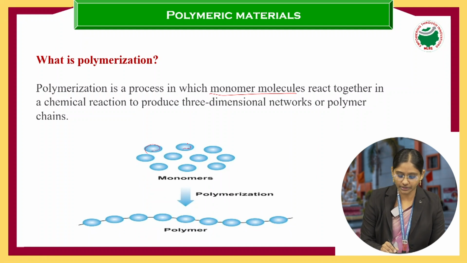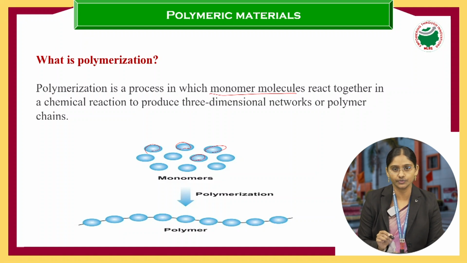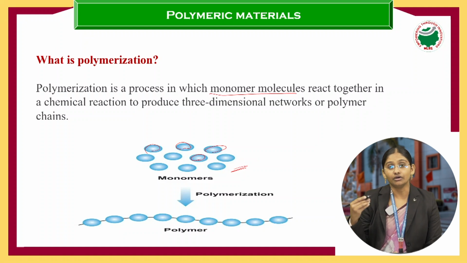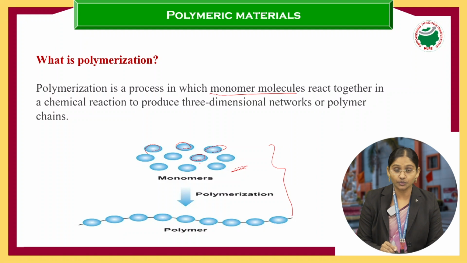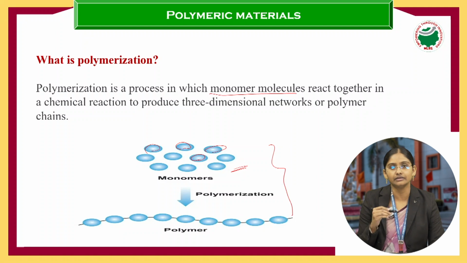If you observe here, all these small units are called monomers, and these monomers combine and form a long chain, which is known as a polymer of high molecular weight. In this picture you can understand that these monomers combine and form the polymer. This chemical reaction is called polymerization.